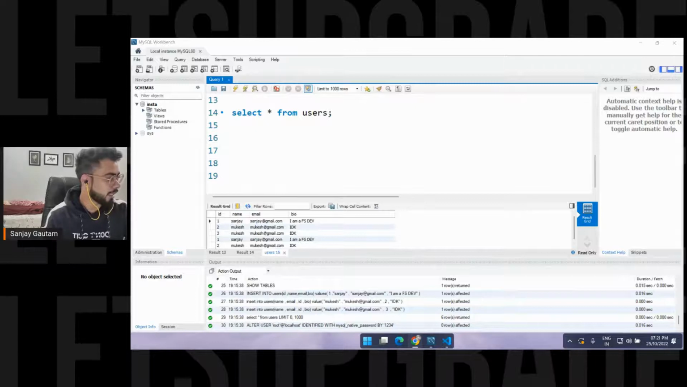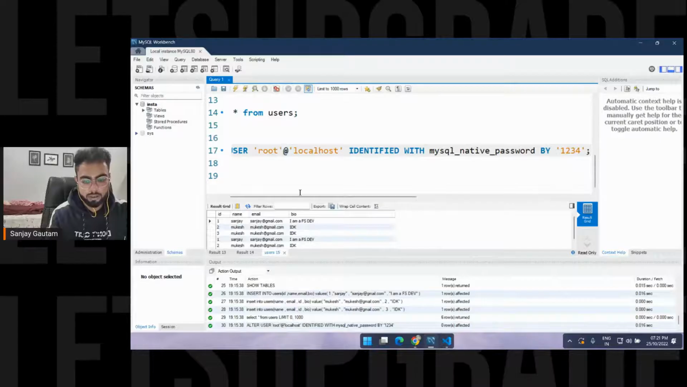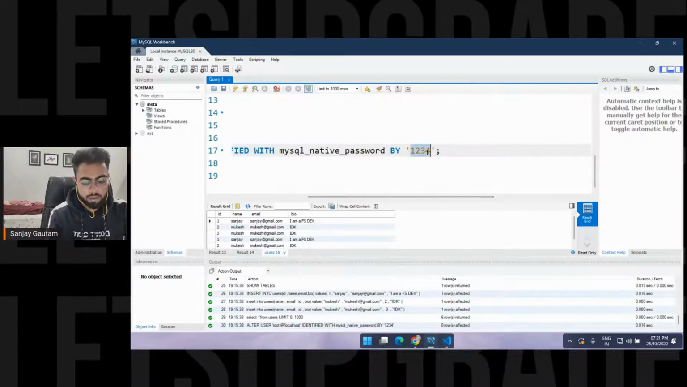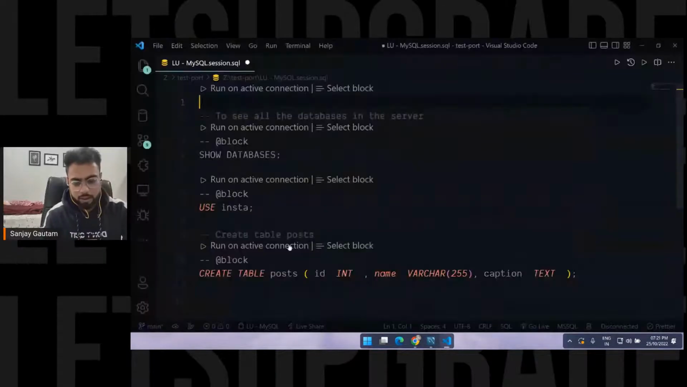So you have to basically execute this command now, the command ALTER USER root. You have to write this command if you want to enable the connection. The command is like this: ALTER USER root@localhost IDENTIFIED WITH mysql_native_password, and here you have to put your password. If you want, you can work with that as well.